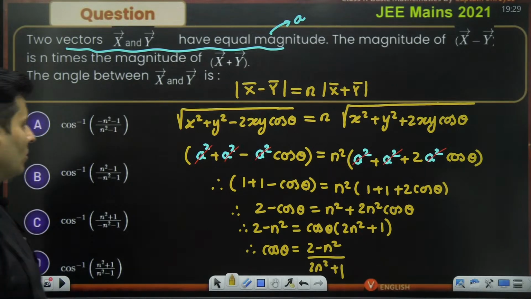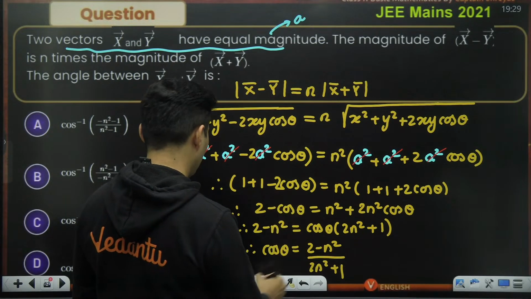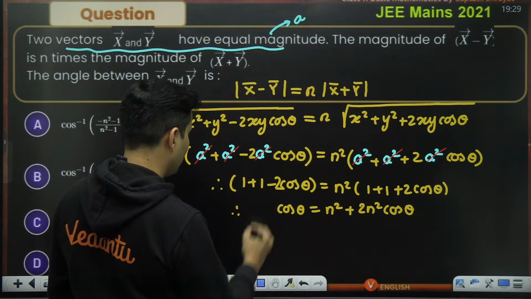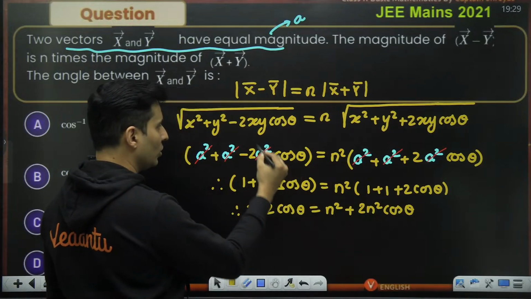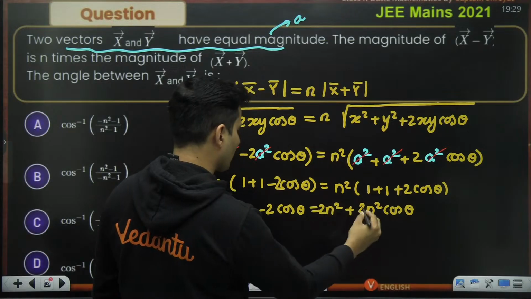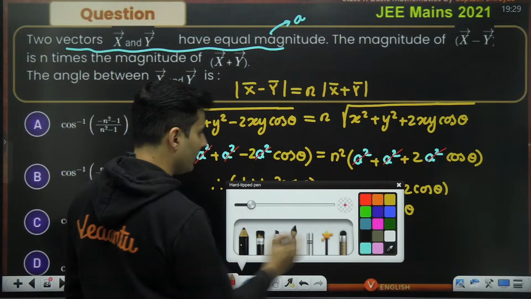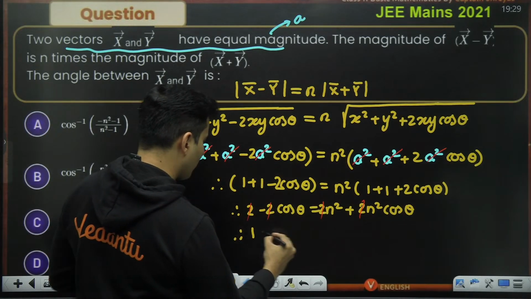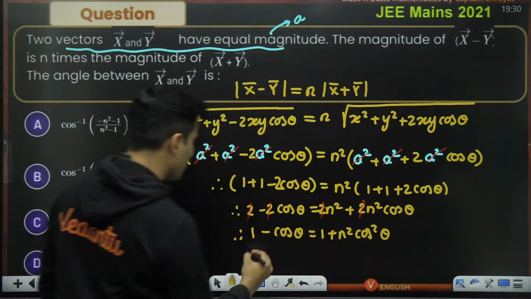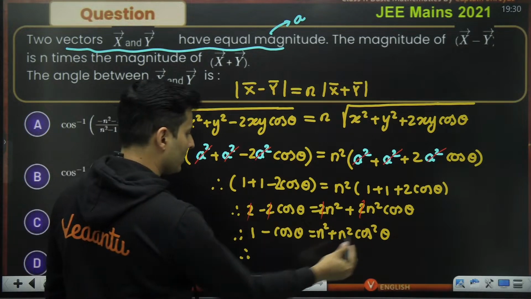Just see, oh sorry, I think I missed a 2 over here. We made a blunder. This was also 2. Sorry, guys, that 2 was missing everywhere. That's why the answers are not matching. Sorry, one second. This was 2 minus 2 cos theta. I missed that 2 from here. Okay, my mistake. All right. So here also I will get 2. So the 2 will also cancel from everywhere. So this will be 1 minus cos theta is equal to n square plus n square cos theta.